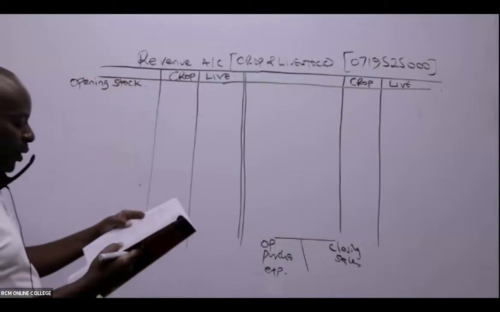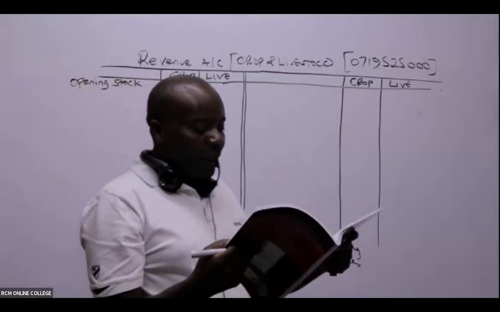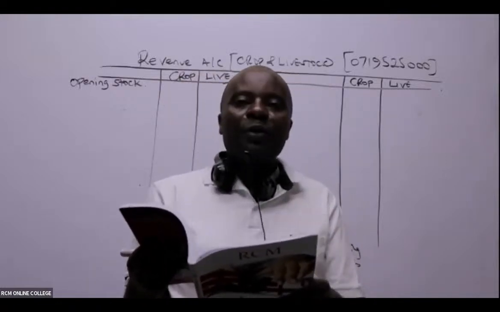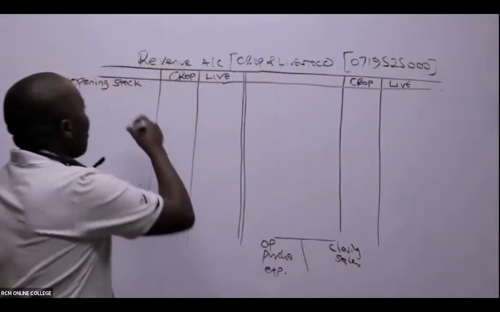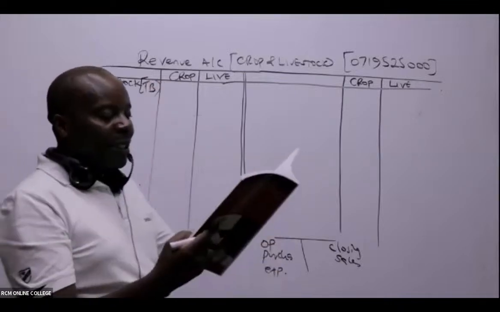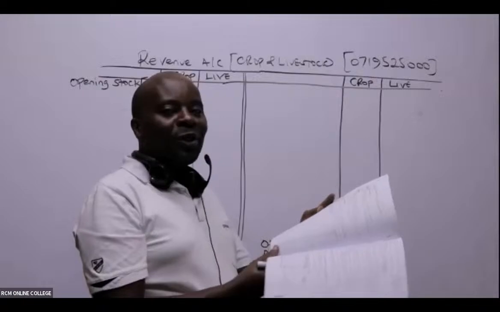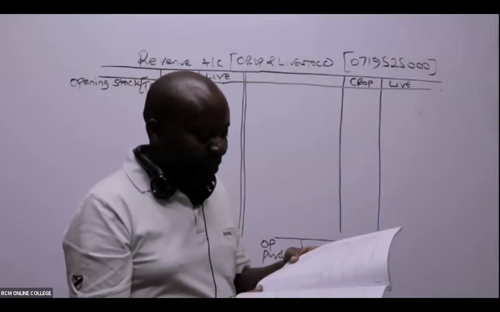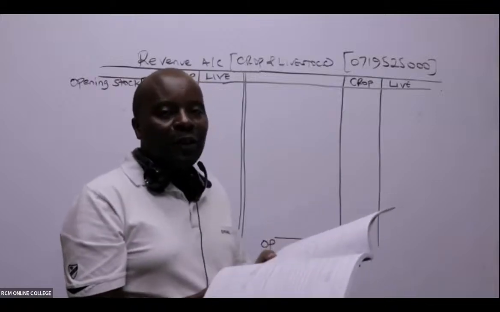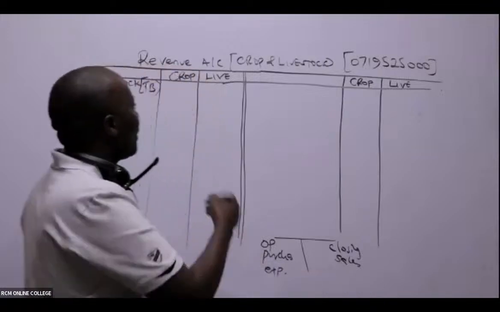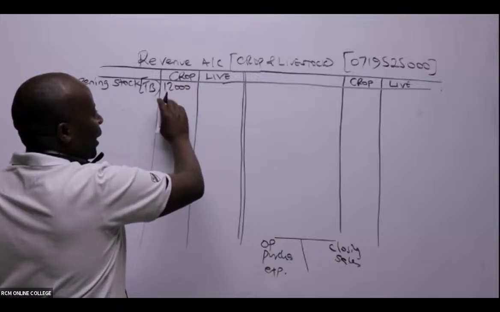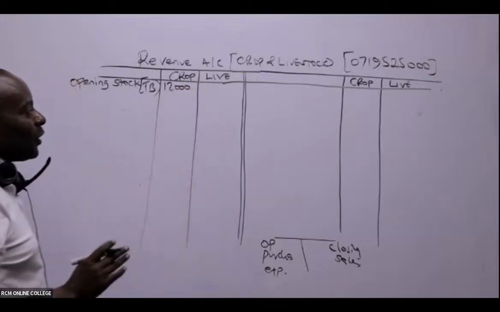Is there somebody who is able to see opening stock in that table? You can see inventories from the trial balance, the TB. Stocks and inventories are the same. Inventories: you can see growing crops, seeds, and fertilizers, 12,000. Of course, that will go to the crops here, 12,000. Fertilizers can't come to the livestock.